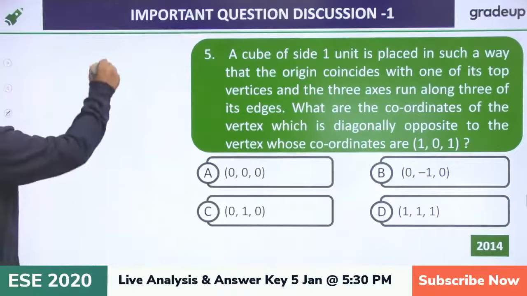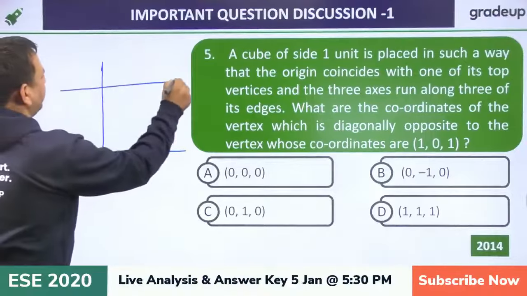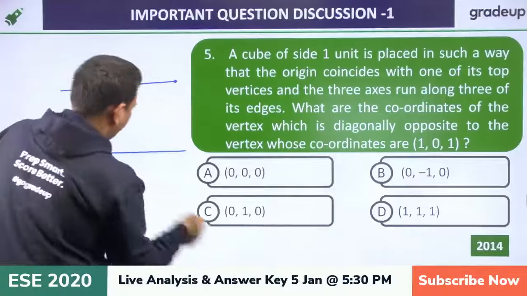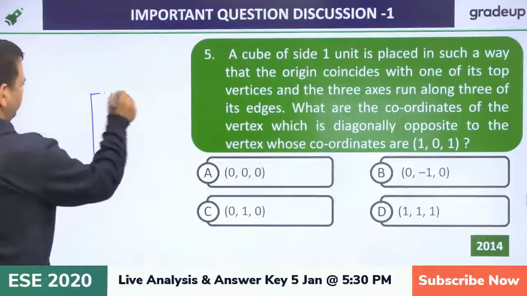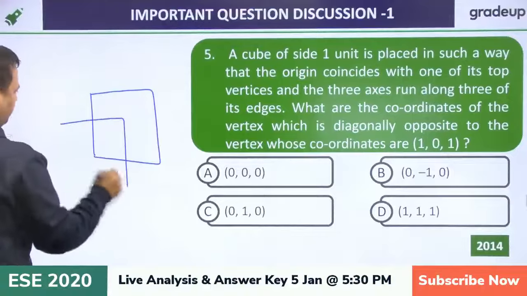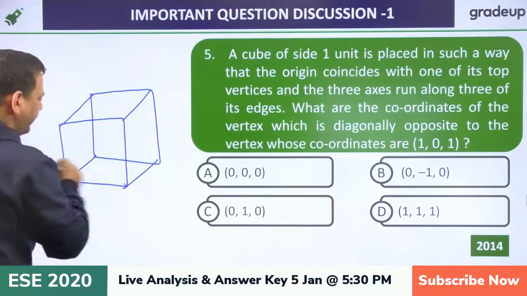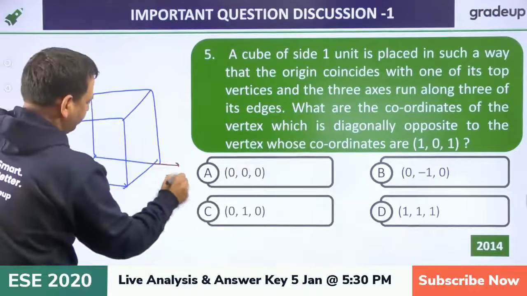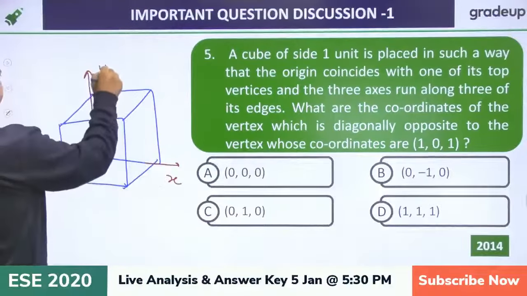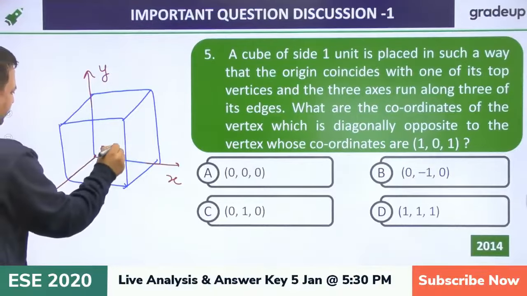These are the three directions. Let's see how to draw this one. Let's draw a cuboid. The first direction I am saying is x, assuming this as y, assuming this as z, and this is my origin 0, 0, 0.